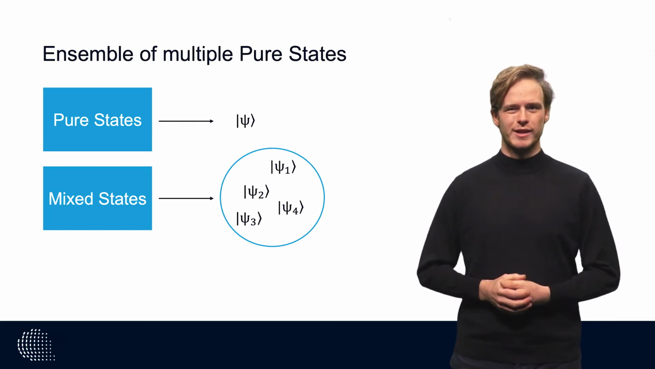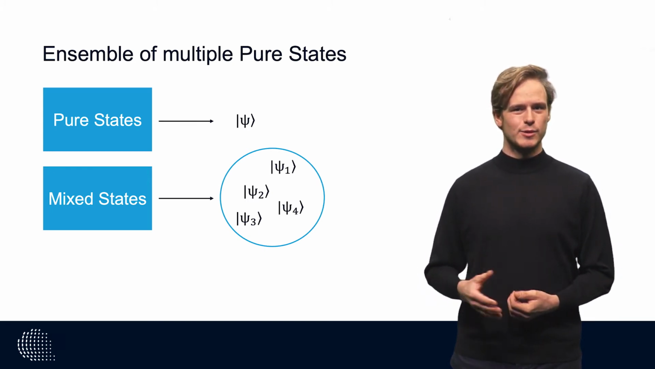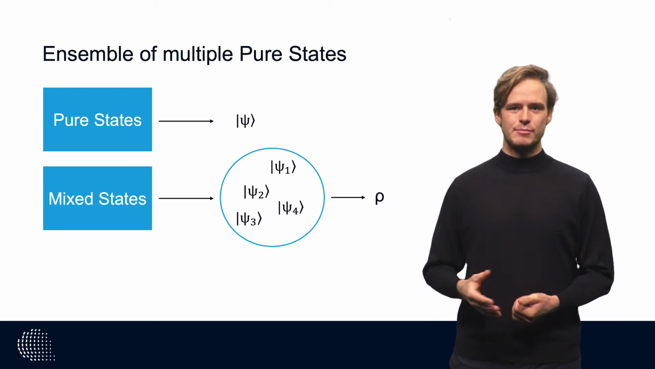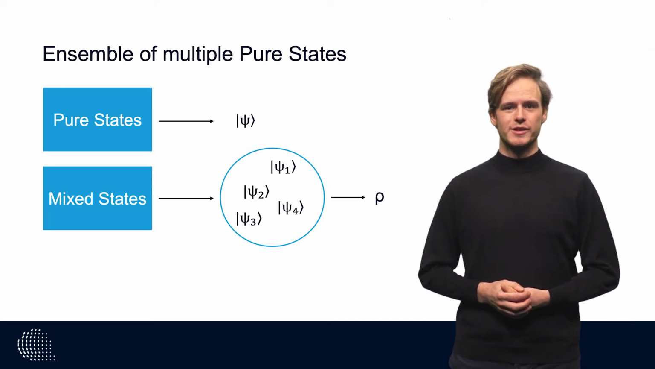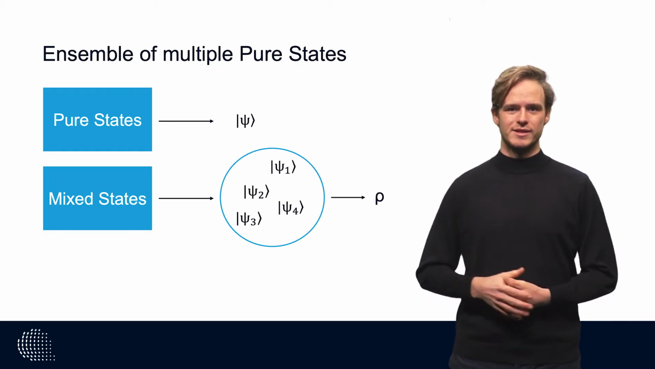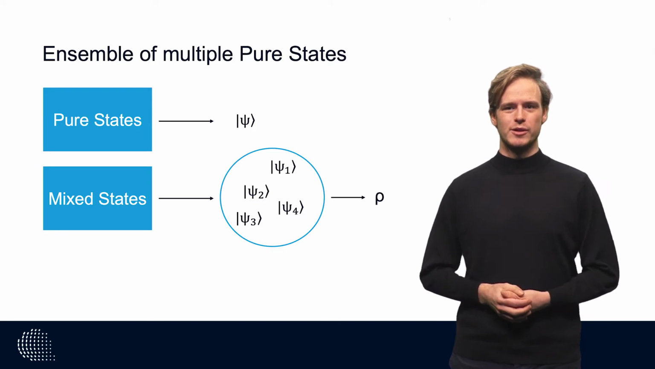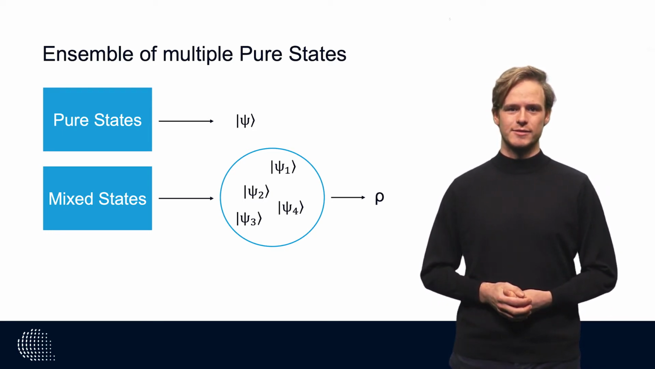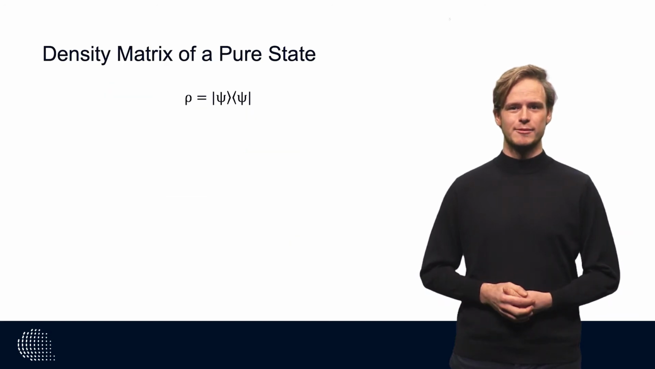So how do we write this down? This is where the density matrix comes in. The density matrix is a very inclusive approach to writing down any quantum state, either pure or mixed. For a pure state, we compose the density matrix as the outer product of a state with itself. So rho equals ket psi, bra psi.